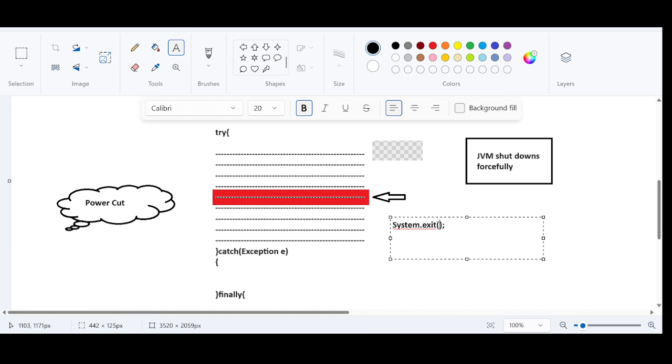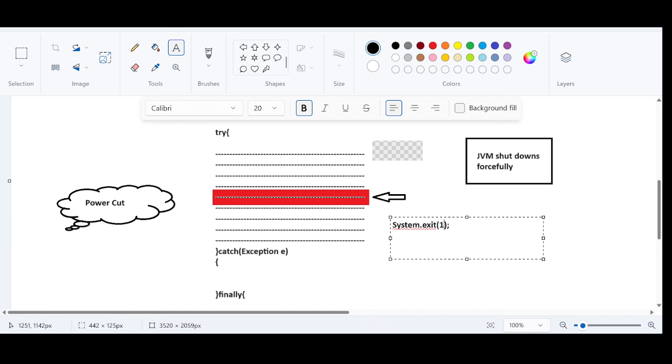It is going to accept non-zero values. It can be anything, 1000 or 10,000, any integer apart from 0, right? So this is just an analogy. I am just replicating a power cut in real time. We want to replicate that in the Java programming language. This power cut situation can be replicated with System.exit.